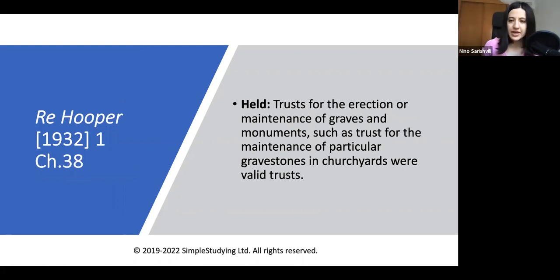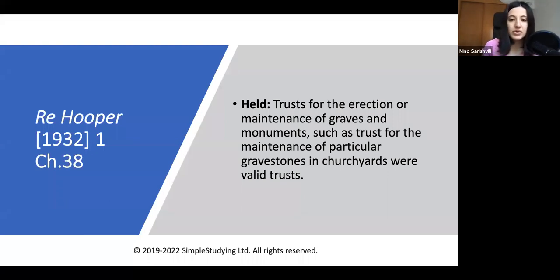Re Hooper is also another case that is an exception to the beneficiary principle. Here, trusts for the erection or maintenance of graves and monuments, such as trusts for the maintenance of particular gravestones and churchyards, were held valid.